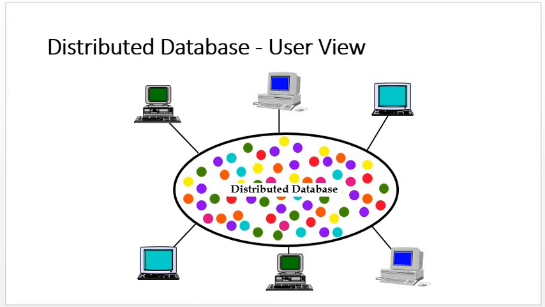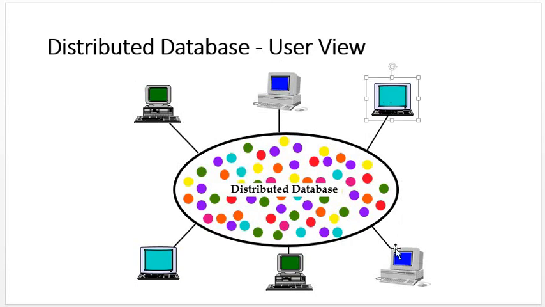Before that, we are going to clear the concept of transparency. In a distributed database, consider the view of the user: how the user feels when connected to the computer network or communication network. One system is connected with the distributed system, and it feels like they are sending a request and getting the response from the database.